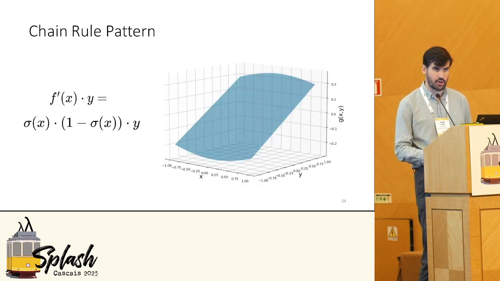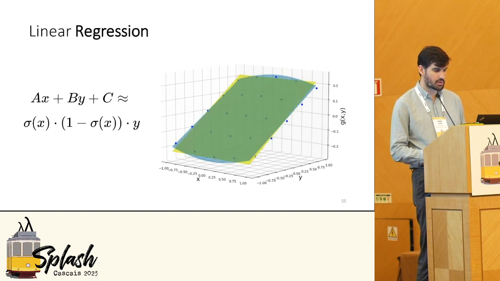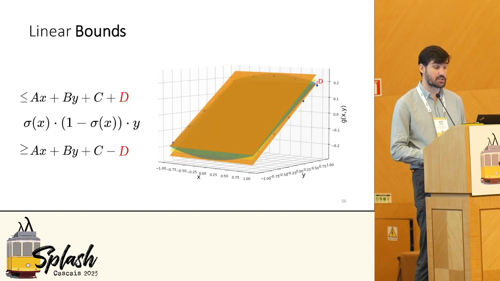So we might look at this expression, which we're trying to abstractly interpret, this sigmoid of x times 1 minus sigmoid of x times y, and we might note that it's quite nonlinear. We have several multiplications, and the sigmoid itself is a nonlinearity. But by looking at this graph, we see the function looks close to being linear. So what if we were to come up with a linear approximation of it? Now, by itself, the linear approximation is not sound. We can't just replace every operation in our original code with a linear approximation and hope all is well. But what we can do is try to add some formal bounds to this. So if we can obtain these dark orange linear bounds around the linear approximation, then we can make things sound.